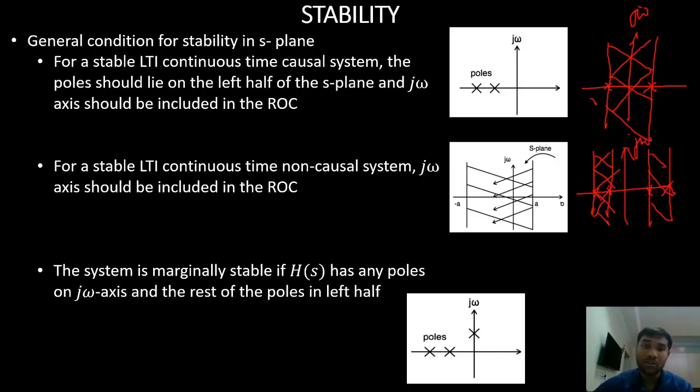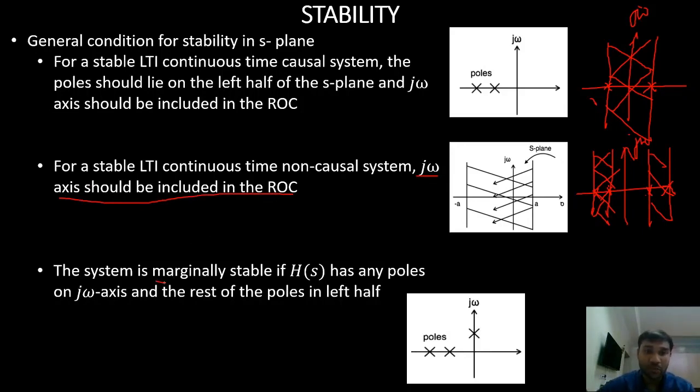So for my non-causal system to be stable, I should have one pole on the left of the j omega axis and the other pole on the right of the j omega axis, and the ROC must be in between those two poles, right? So the simple condition for stability of a non-causal system is that the j omega axis should be included in the ROC.